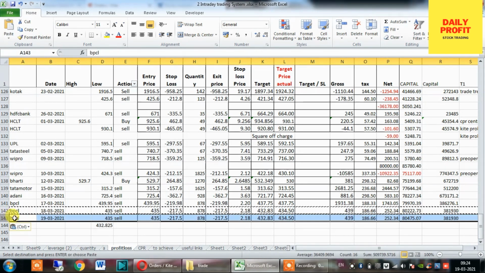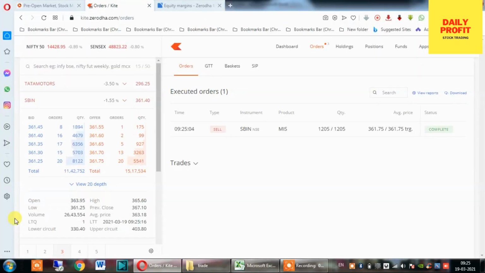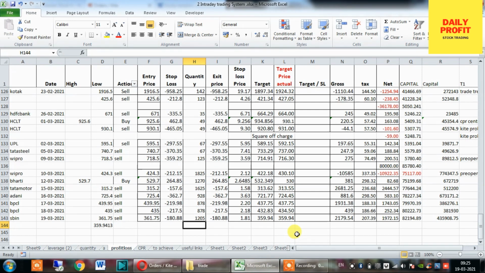Okay, then I want to find my exit price, the price at which I want to book my profit. So I have a template for that, and 359.95 is my target price. Okay, and my sell order got executed, and I have to put my target price.